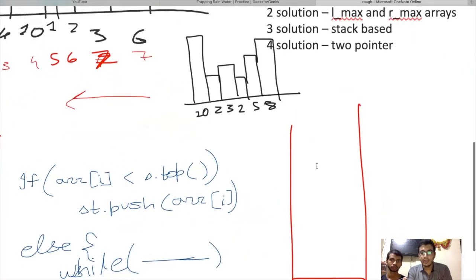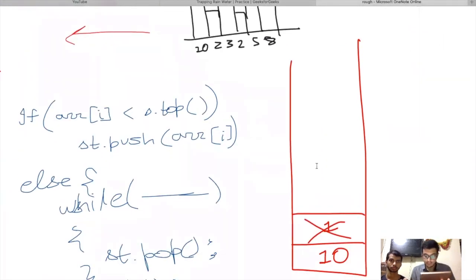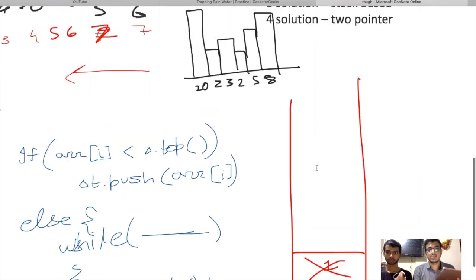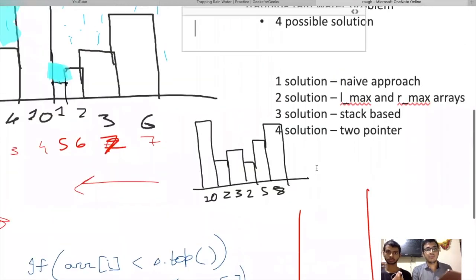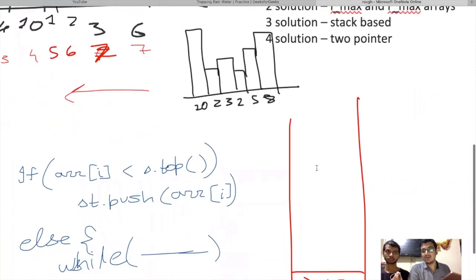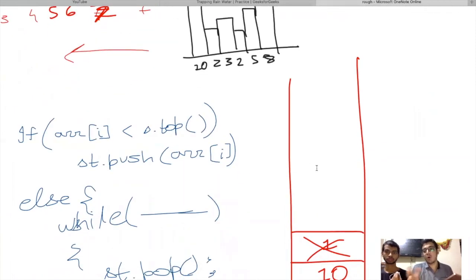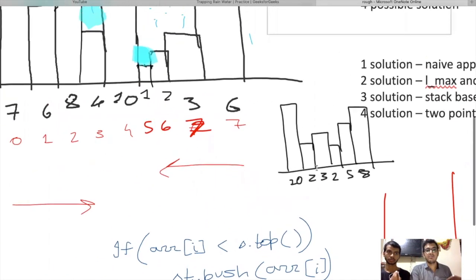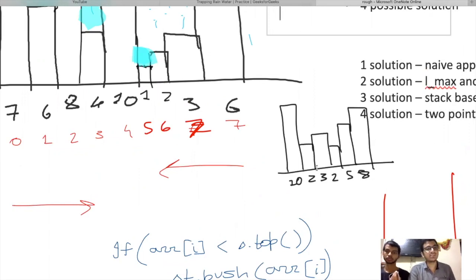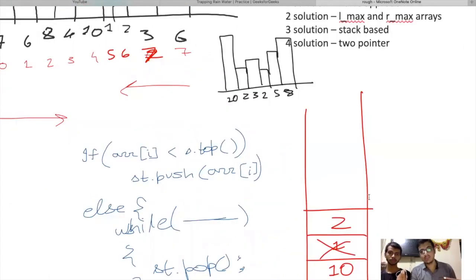So I'll push 2 into the stack. Why? Because for further computation, it is possible that some water is going to be stored above 2 also. So it also needs to be popped out by a bigger value than 2, right? 3 is going to pop 2 out of the stack, and that is going to give us the answer which is going to be stored above 2. So the work of 2 is complete now.